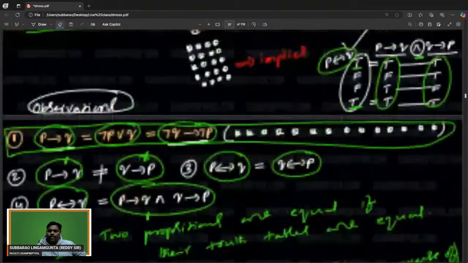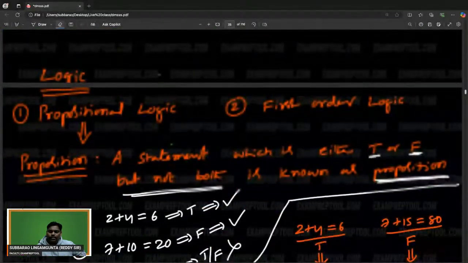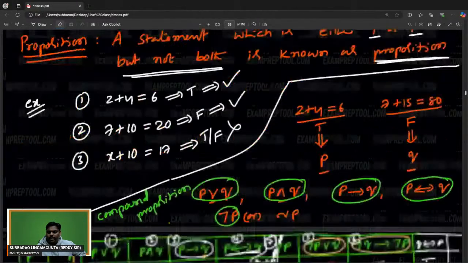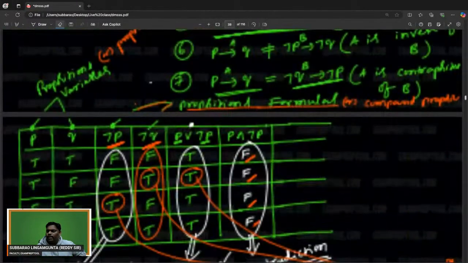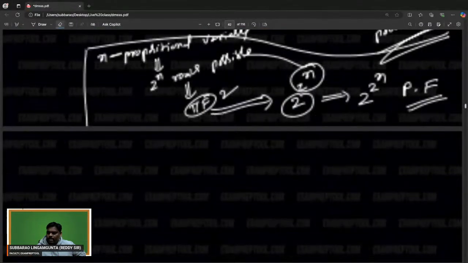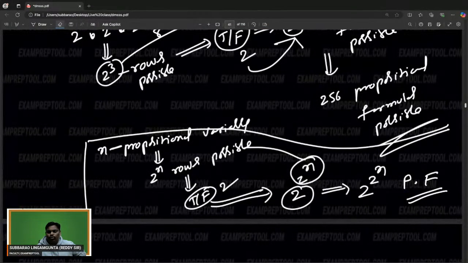So all the basics I have done. From here logic is started. Just go through it one time. Lastly, I gave one nice problem. I think you may get the clarity. If you have a little doubt, you can post in the group.